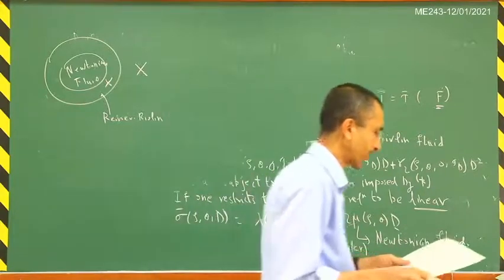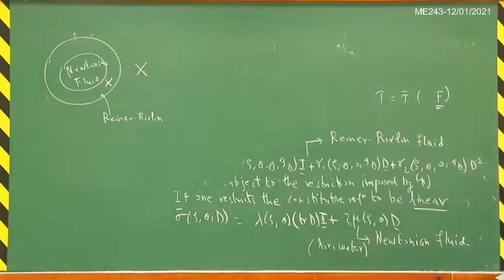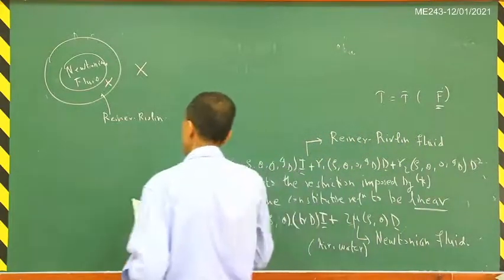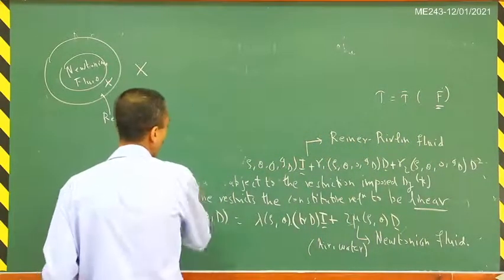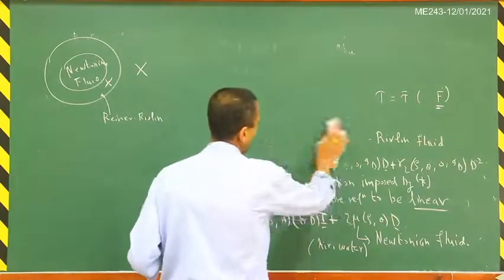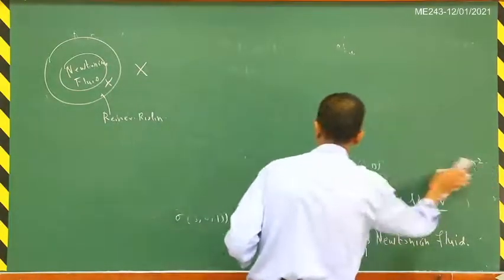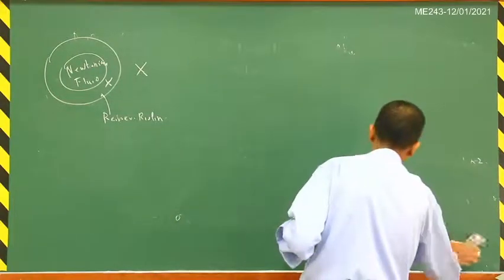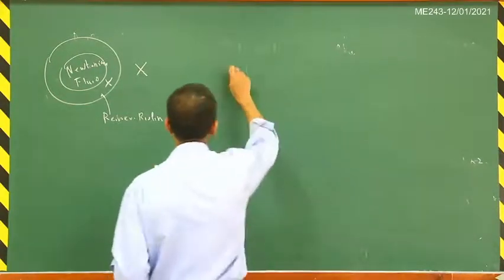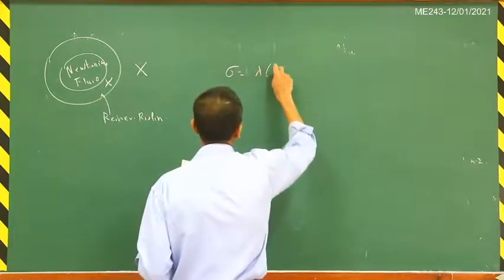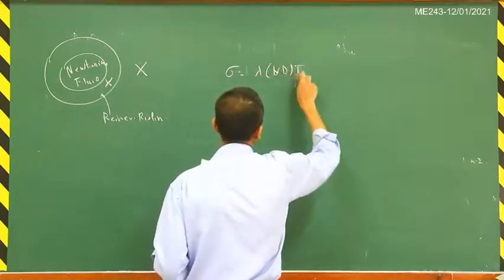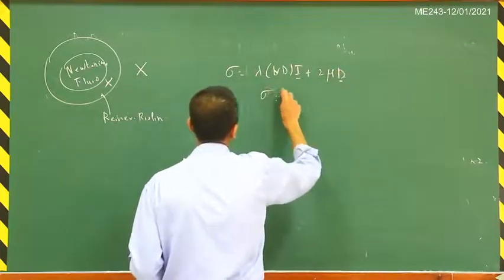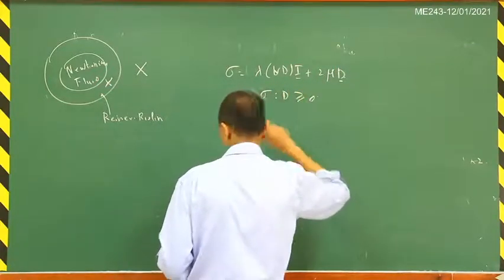Okay, so now let us look at the restrictions imposed on these viscosity coefficients by the mechanical dissipation inequality. So we have seen now that sigma is equal to lambda trace of D times identity plus 2 mu times D, and sigma matrix inner product D is greater than or equal to 0.